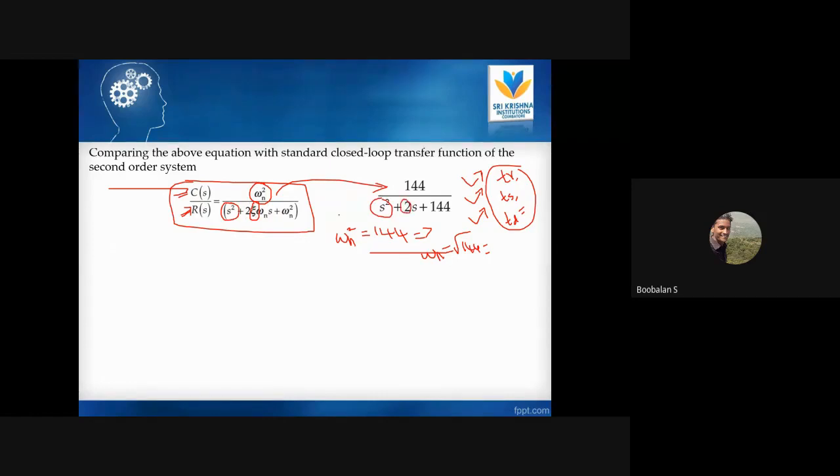So I'm just going to equate both values, right? 2 epsilon omega n, at this place there is 2, right? So the 2 with 2 will cancel. So epsilon omega n is equal to 1.